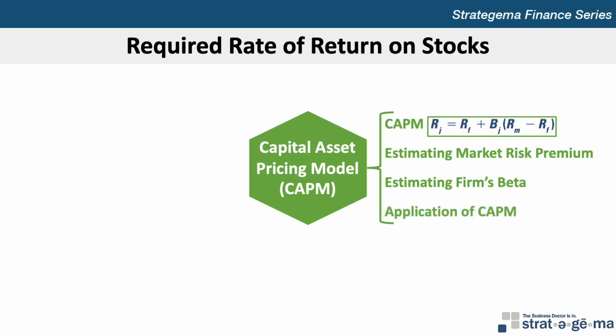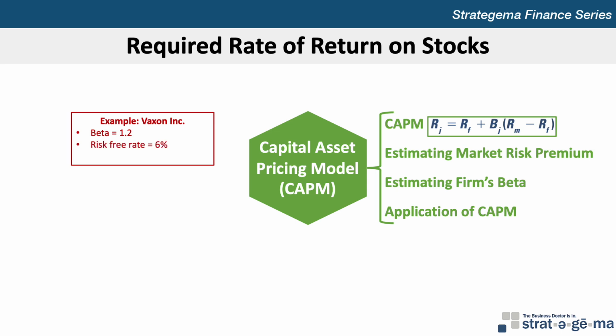Given the risk-free rate as well as the estimates of the firm's beta and the market risk premium, it's possible to estimate the required rate of return from investing in a firm's stock. For example, assume the beta of Vaxon Inc. stock is estimated to be 1.2. If the prevailing risk-free rate is 6% and the market risk premium is estimated to be 7% based on historical data, a stock's risk premium is computed as the market risk premium multiplied by the stock's beta.